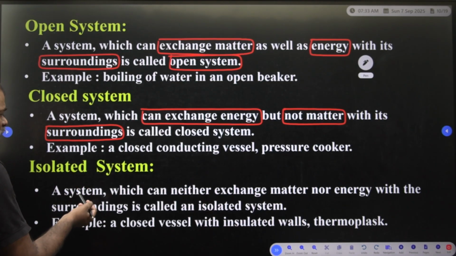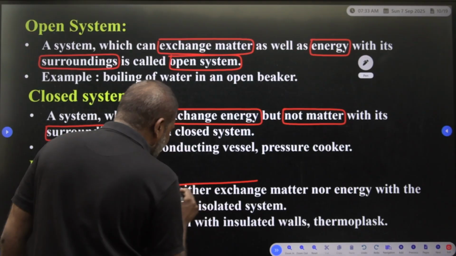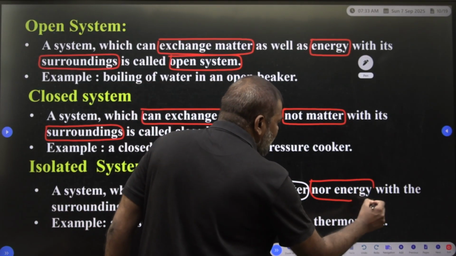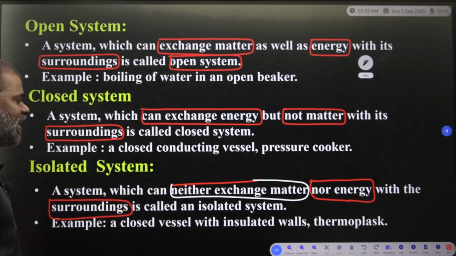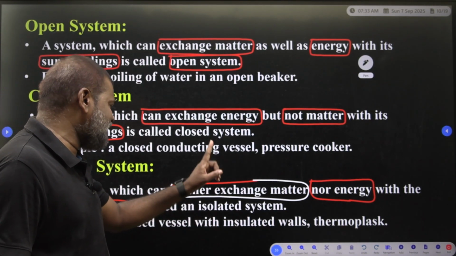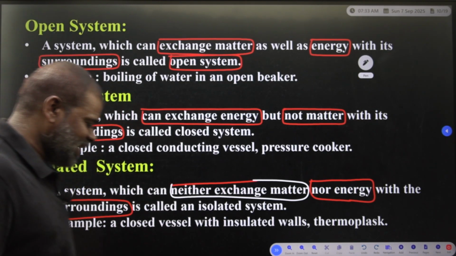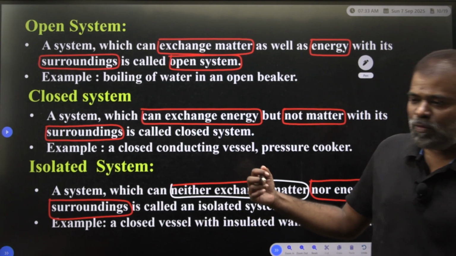What is an isolated system? A system which can exchange neither matter nor energy with the surroundings, such a system we call an isolated system. What is an example of an isolated system? A closed vessel with insulated walls, or a thermoflask, are examples of an isolated system. Clear? So these things you have to remember.